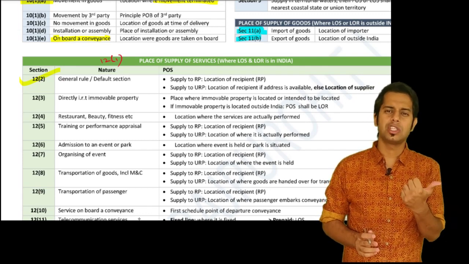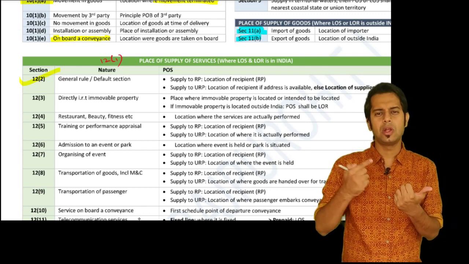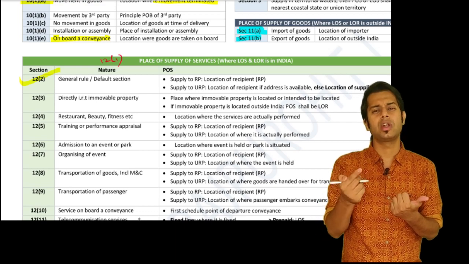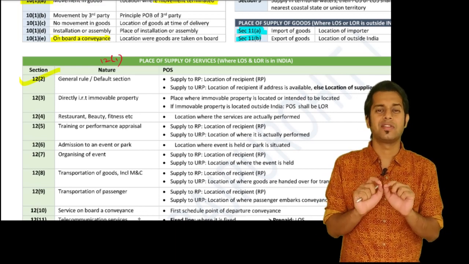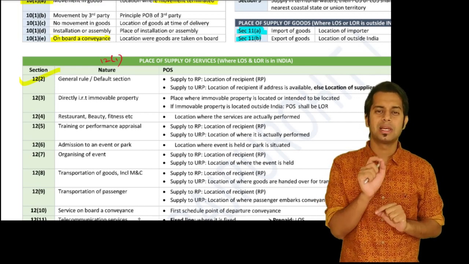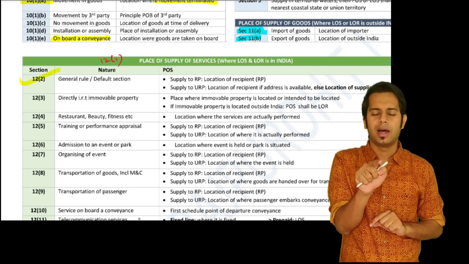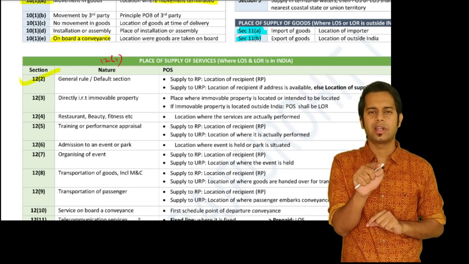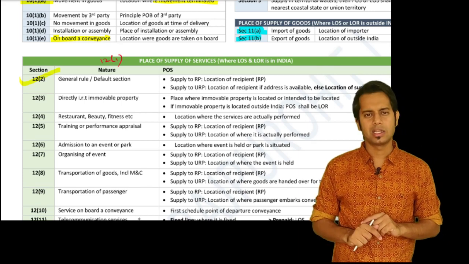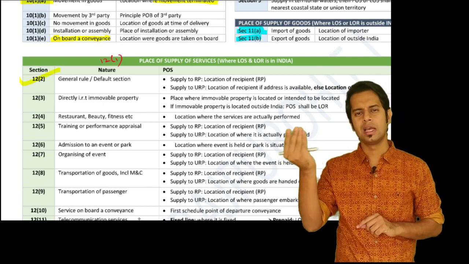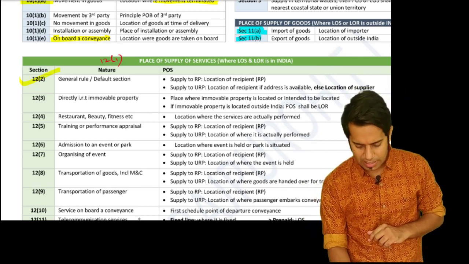If you are providing the services to a registered person, the place of supply will be the location of the registered person. If the services are provided to an unregistered person, do you have the address of the unregistered person? Yes sir, I have the address of the unregistered person. Then the address of the unregistered person. If you don't have his address, then the location of the supplier will be treated as the place of supply.